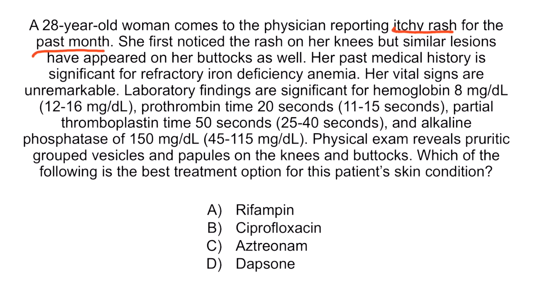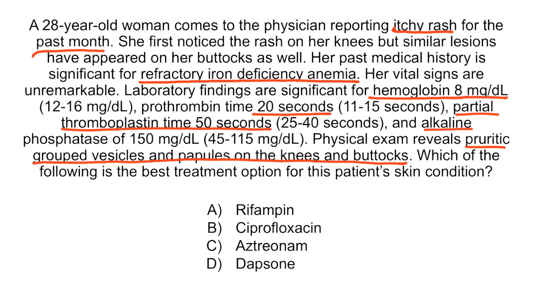Physical exam reveals pruritic grouped vesicles and papules on the knees and buttocks. Her past medical history is significant for refractory iron deficiency anemia. Laboratory findings are significant for hemoglobin of 8, which reflects the anemia. Prothrombin time is 20 seconds, which is prolonged. The partial thromboplastin time is 50 seconds, which is also prolonged. Prolonged PT and PTT may indicate a vitamin K deficiency due to malabsorption. Alkaline phosphatase is increased to 150, reflecting osteoblastic hyperactivity due to possible osteomalacia.